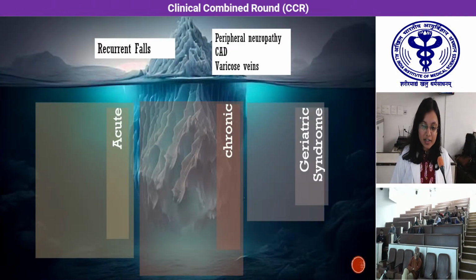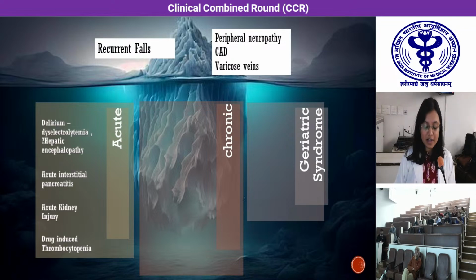So at the tip of the iceberg, we can see the recurrent faller with these comorbidities, but beneath the iceberg, we found many conditions which were acute, like delirium secondary to dyselectrolytemia, hepatic encephalopathy, acute interstitial pancreatitis, acute kidney injury, and drug-induced thrombocytopenia.